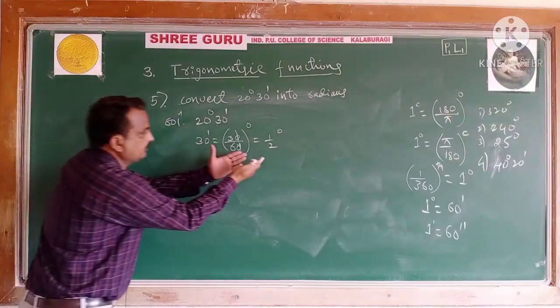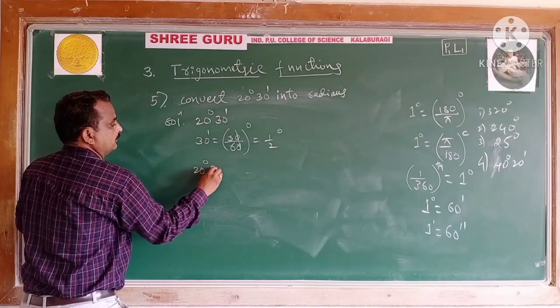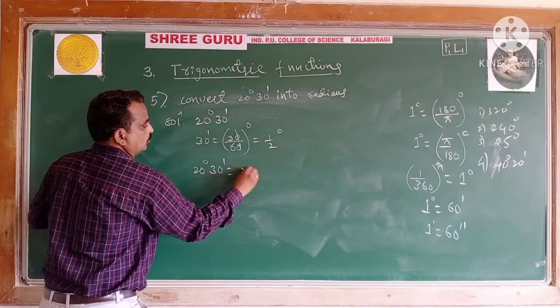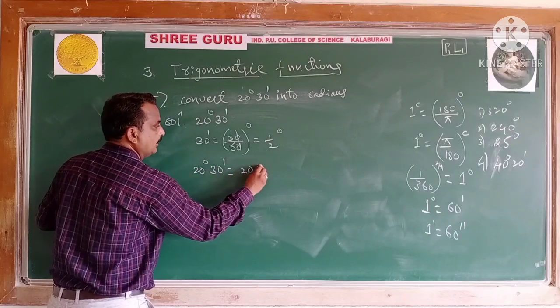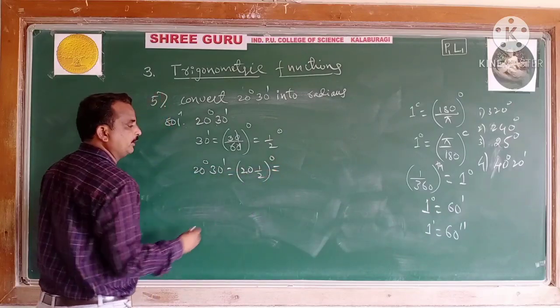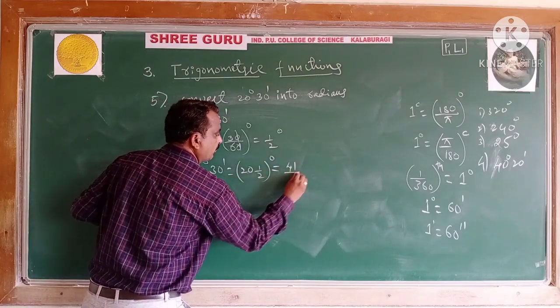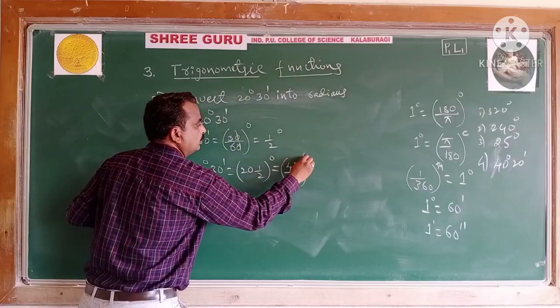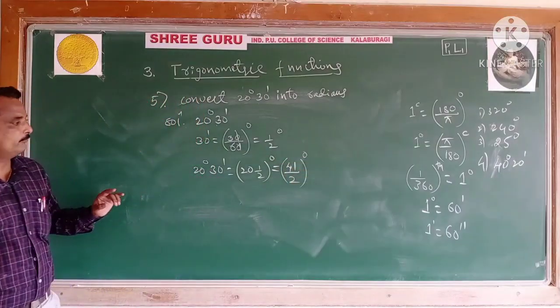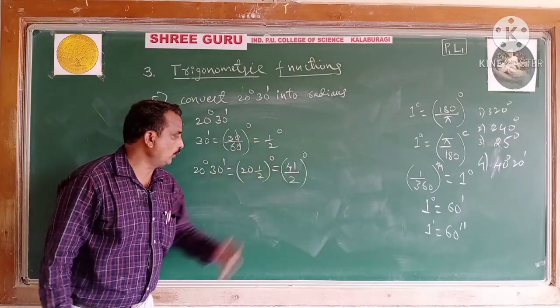Now let us combine this. What do you get from the fraction with the given degree? This is your problem, 20 degree. This becomes 20 and a half degree. See how much it becomes? 20 into 2, 40, 40 plus 1, 41 divided by 2. So you have converted this fractional angle into a whole angle.